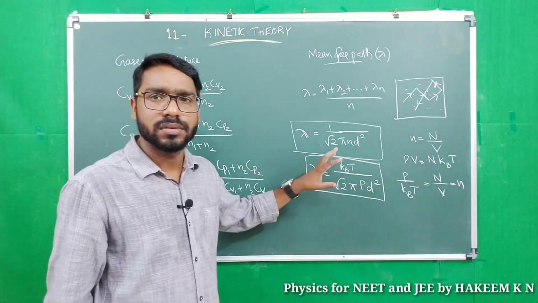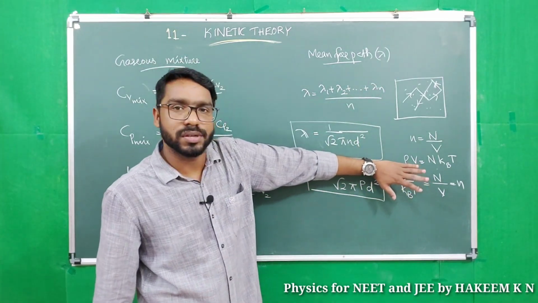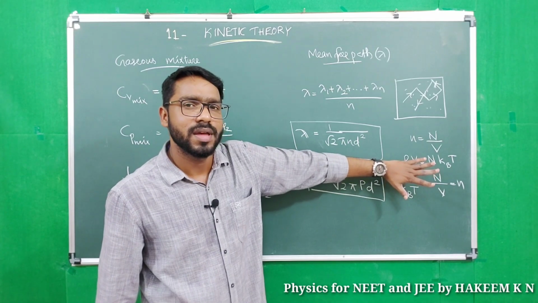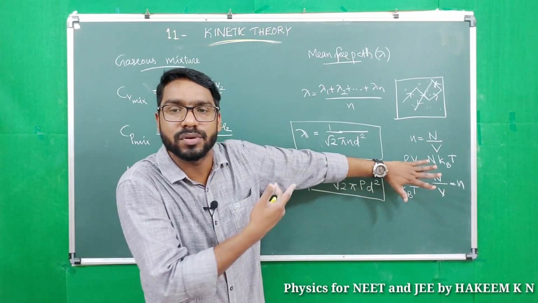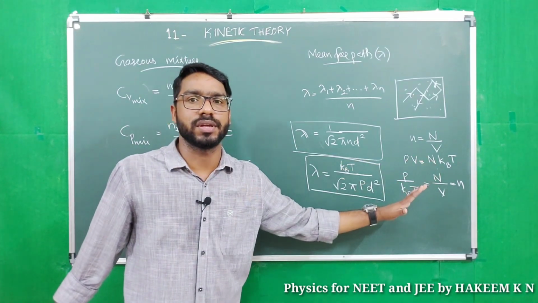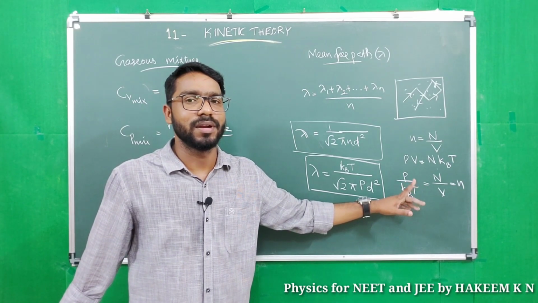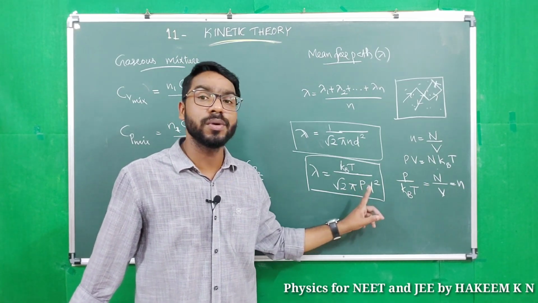Okay, listen carefully here. When you are studying the equation lambda equal to 1 by root 2 pi nd square, we can't say lambda depends on pressure and temperature, but by knowing the equation KBT by root 2 pi PD square, we can say lambda is directly proportional to temperature and inversely proportional to pressure.